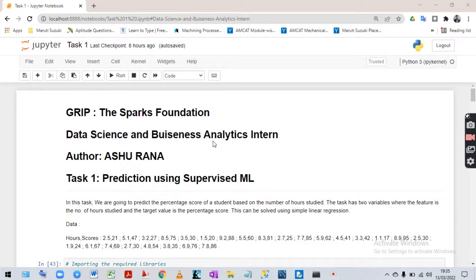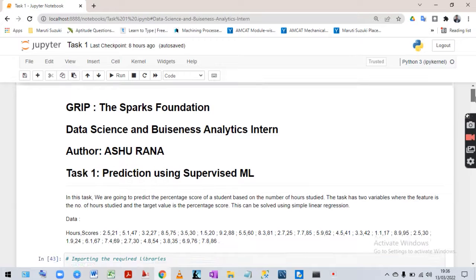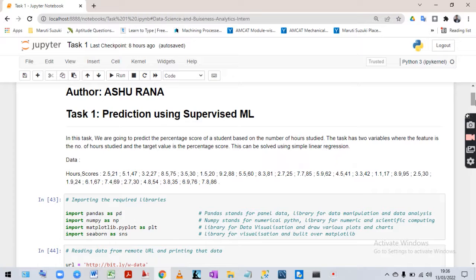and business analytics. In this internship we are going to predict the score of a student based on the number of hours he or she studies. So let's start it. This is the data which has been provided. These are the scores and hours, as you can see. There are two variables, scores and hours. Based on the hours, the score of a student changes.